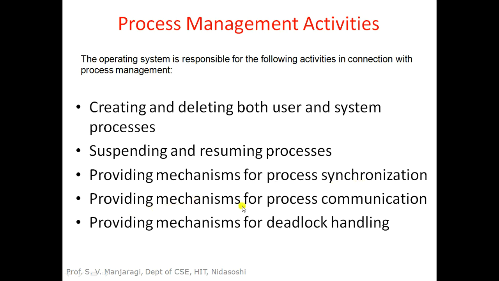Next, providing a mechanism for process communication. There might be some communication happening between processes, called inter-process communication, where one process may communicate with another by exchanging messages. Why is communication between processes required? If a set of processes are executing a particular job collaboratively, then they have to interact with each other. So there is a mechanism provided in the system called process communication or inter-process communication, where processes interact with each other.